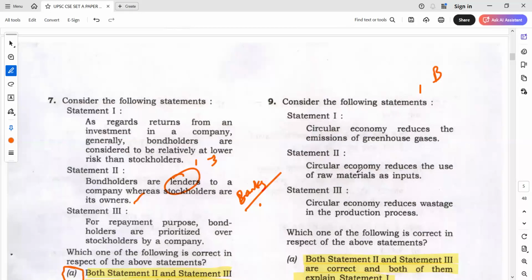Iron ore, very good. So now if I reuse steel, can I say that less iron ore should be mined? And if less iron ore is mined, can I say less greenhouse gas emissions?